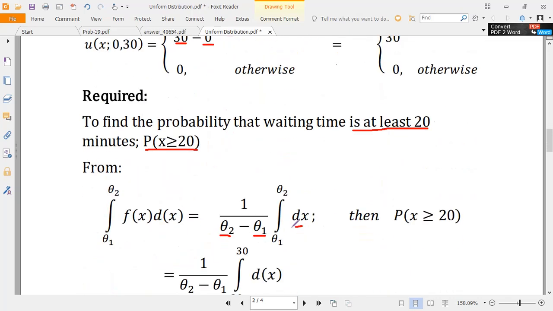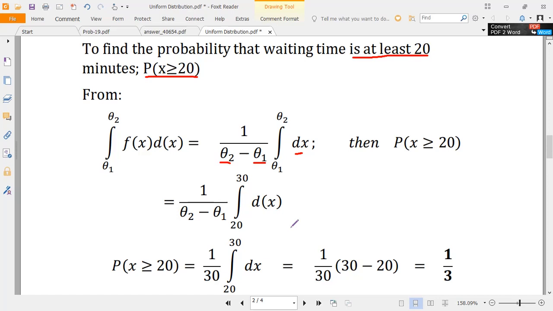So it's like writing f of x will be equal to 1 over theta2 minus theta1. Now, in substituting the lower limit and the upper limit, you have to go back to the question. What does the question need you to do? From this question, it says find the probability that waiting time is at least 20.